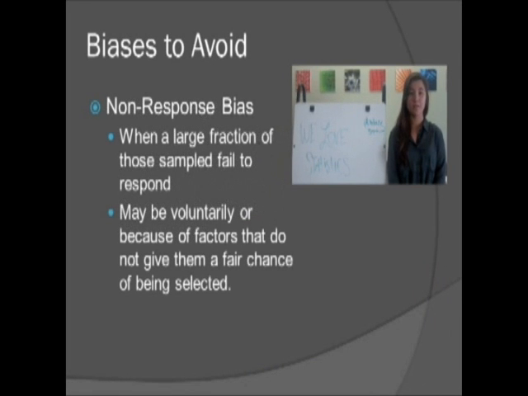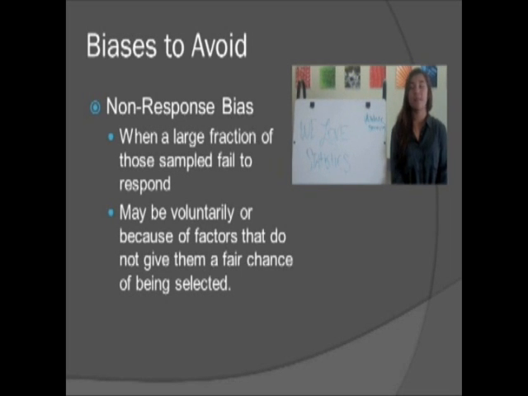Non-response bias. A bias is introduced to a sample when the majority of the sample do not respond. For those that do respond, they are most likely not representative of the whole sample. For example, if one were to go survey at a grocery store in the middle of the week during work and school hours, you would most likely just get old people and stay-at-home moms. So, that would not include the entire population.